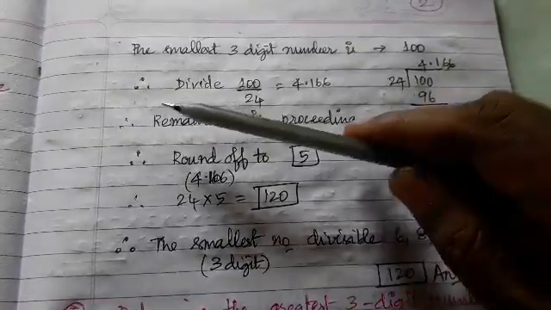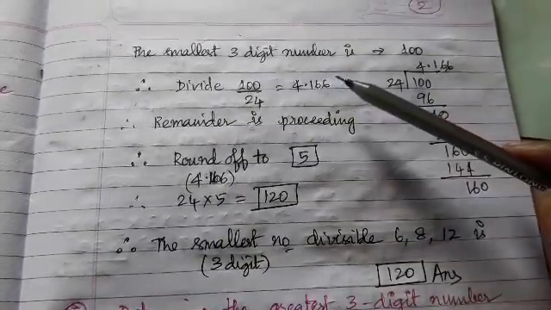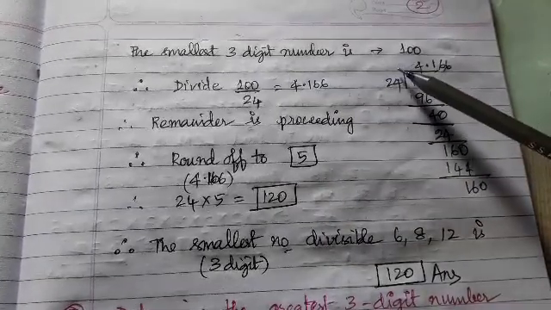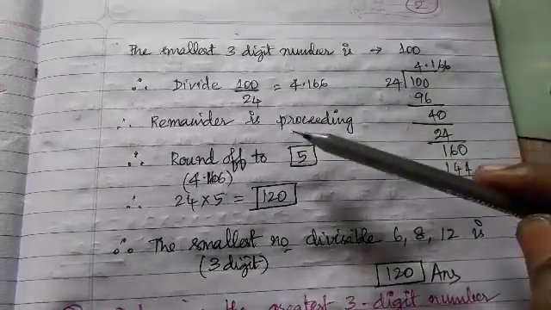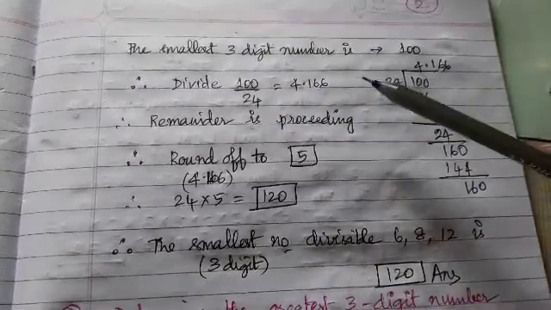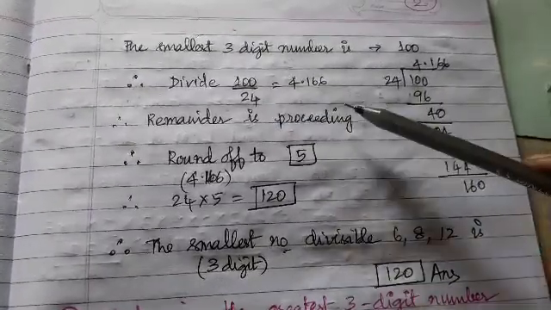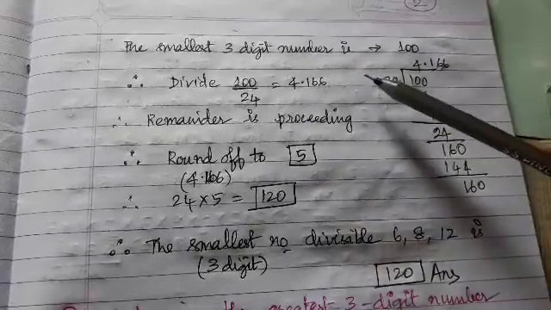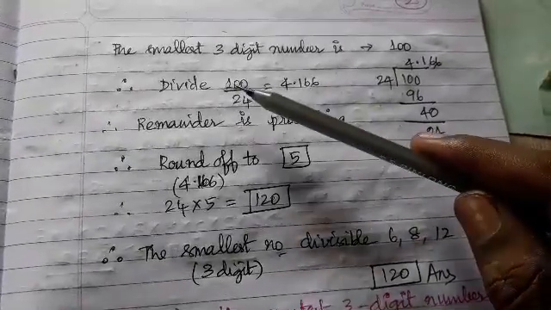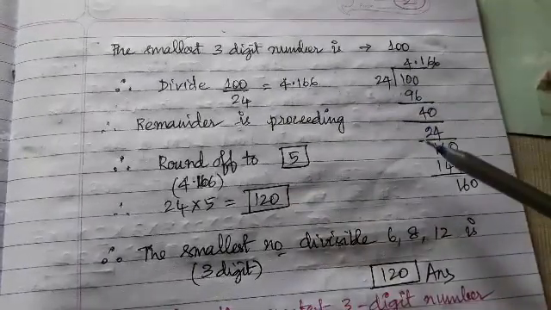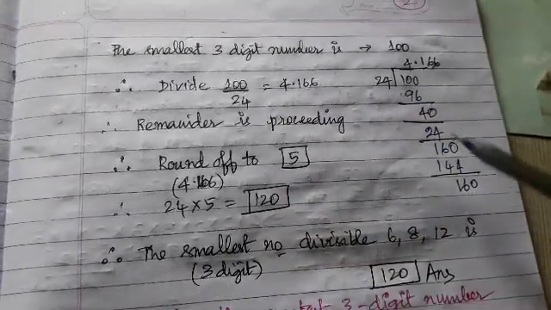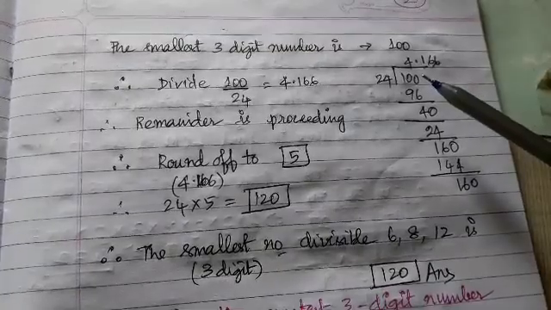We know the smallest 3-digit number is 100. If 100 should be divisible by 6, 8 and 12, then the LCM of 6, 8, 12 should also divide this 100. Let us try. So divide 100 by 24. Is it exactly dividing? See here, it is not dividing. You are getting a remainder every time and a decimal point is there. So it is not dividing.